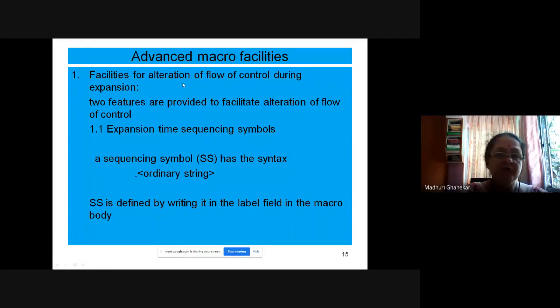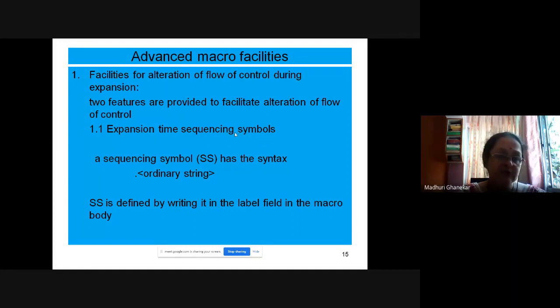If you want to change the flow of control, you can use different features. Two features are provided to facilitate this. One is expansion time sequencing symbols. So what is a sequencing symbol? It is nothing but the label.